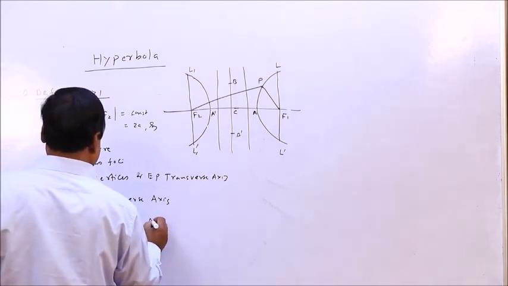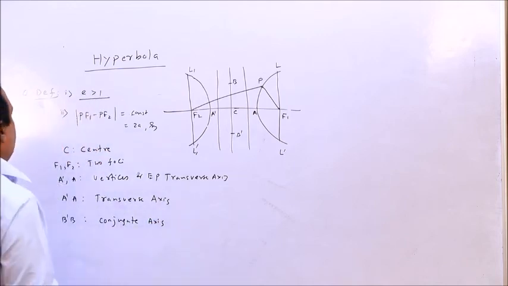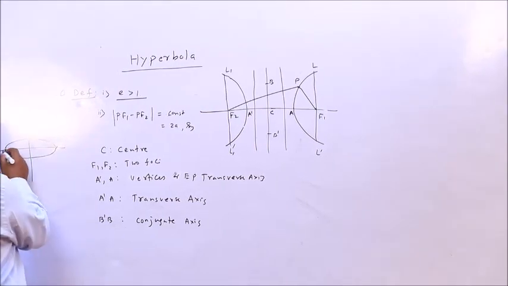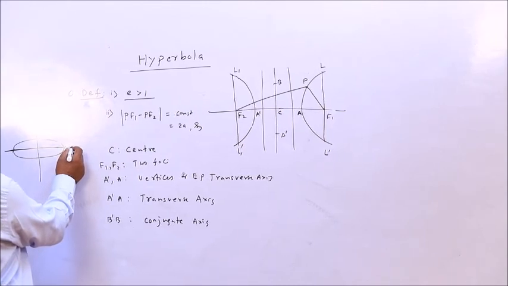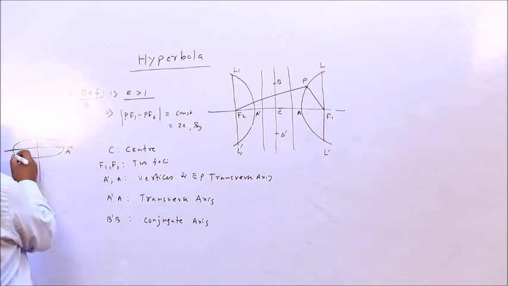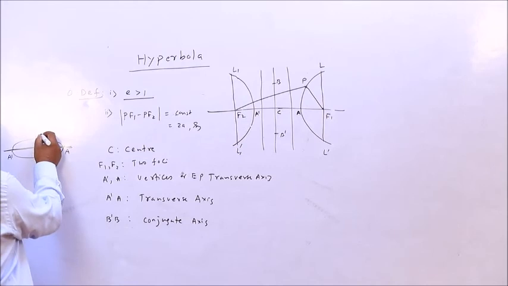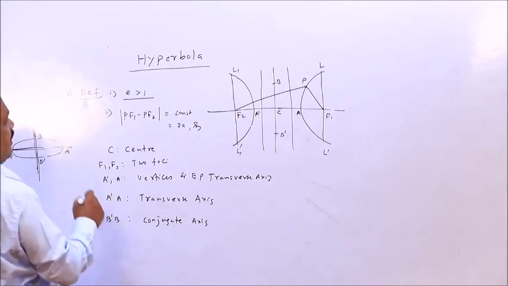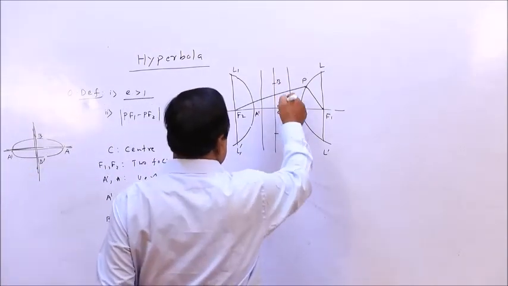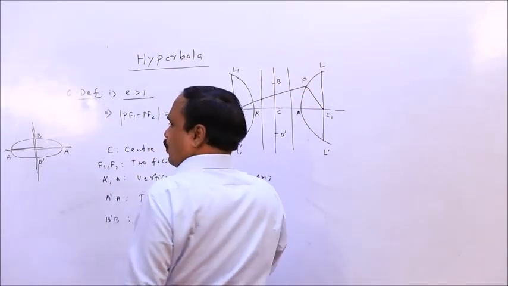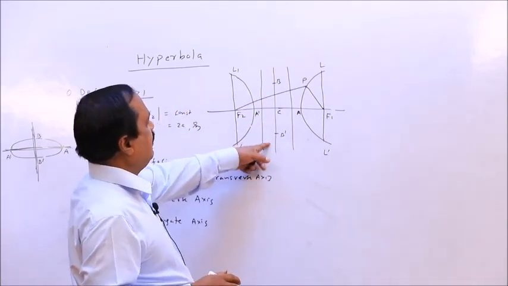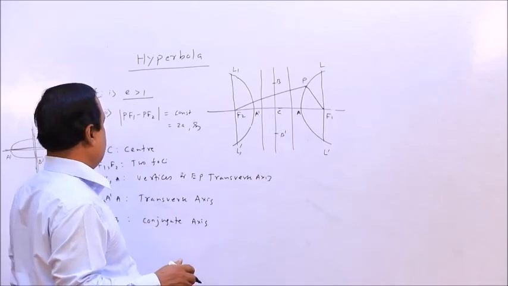the conjugate axis. Actually, you see, in the case of ellipse, the curve intersects here and here. X axis, suppose the first case, standard case, this is the x axis, this is A dash. Y axis also intersects here, B dash B. So this is the minor axis, this is the major axis, but here the Y axis never intersects the curve. But if you solve algebraically, you find some imaginary points. Therefore, those imaginary points are known as your conjugate axis.